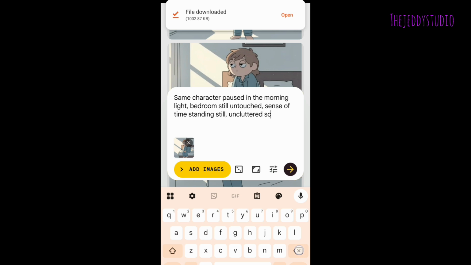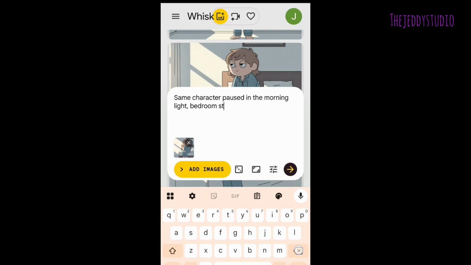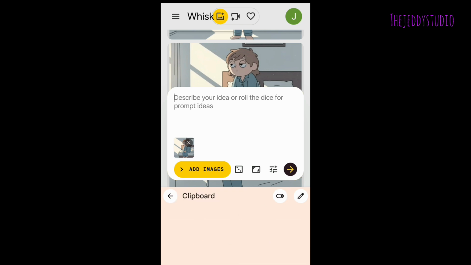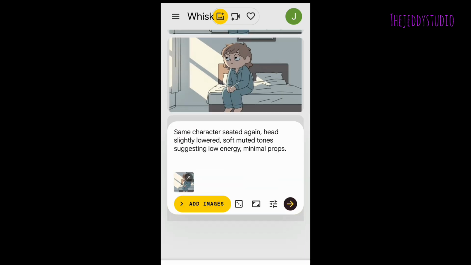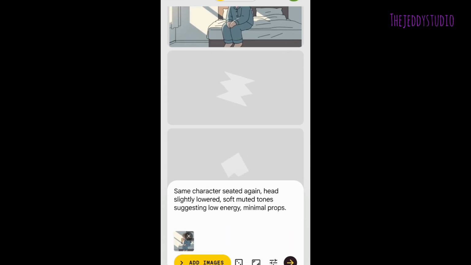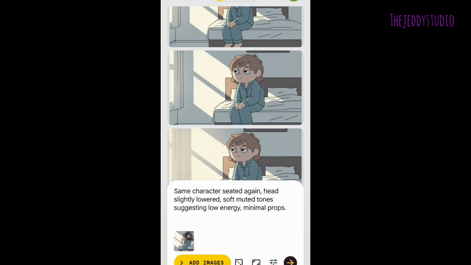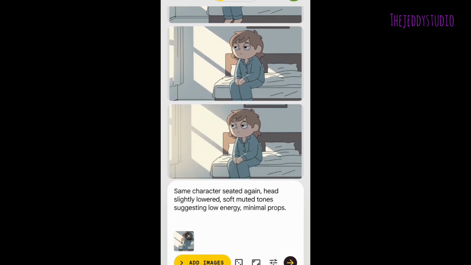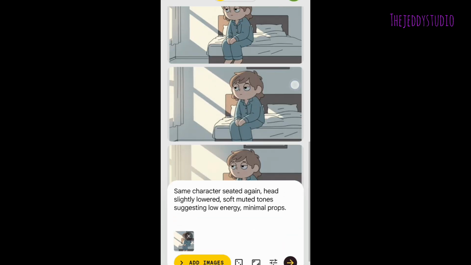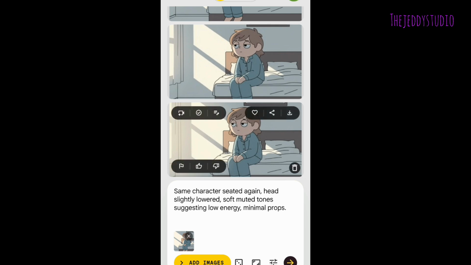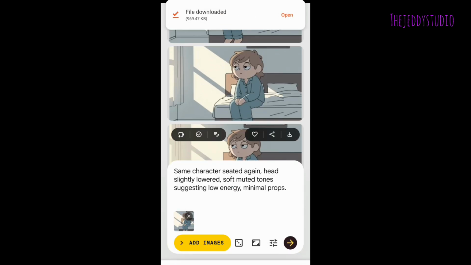After that, you delete it again and create the image for scene 5. The image for scene 5, that is the description, and then click on send. Give it some seconds to generate the image for you also, okay? You can see the images here. They look almost the same. I like image 2. Okay, let me continue with image 2. Click on download and save it on your device.